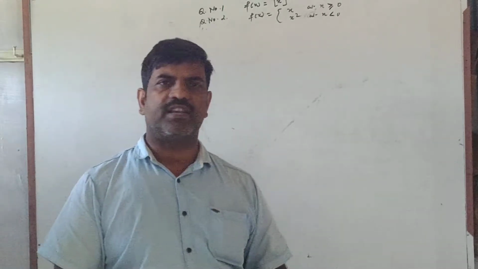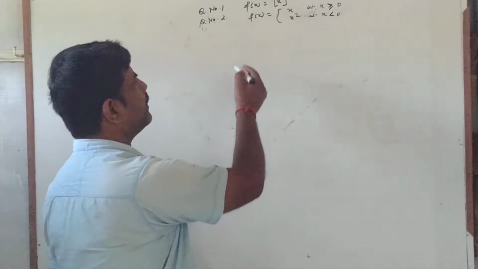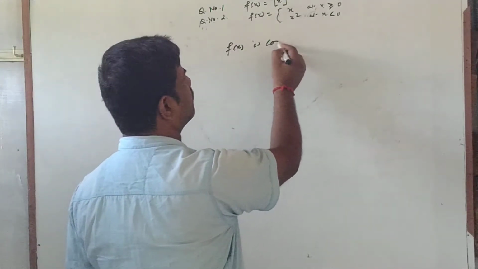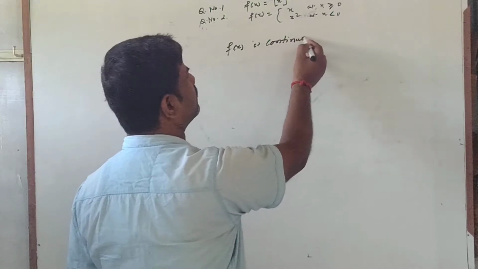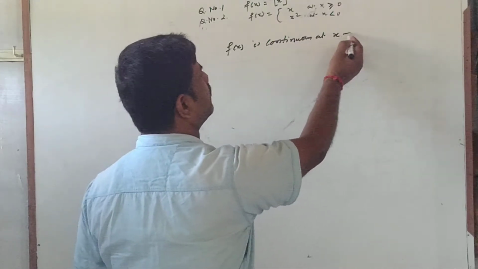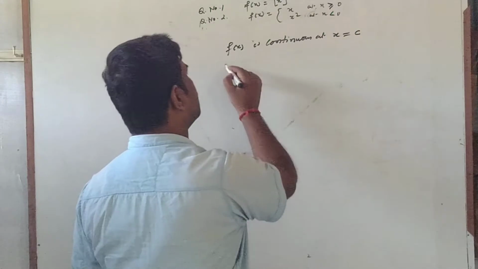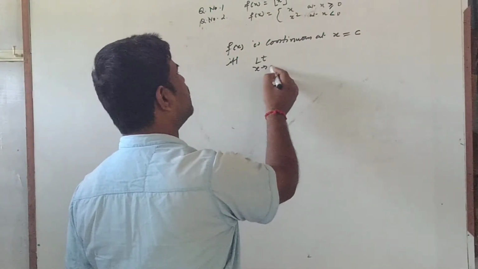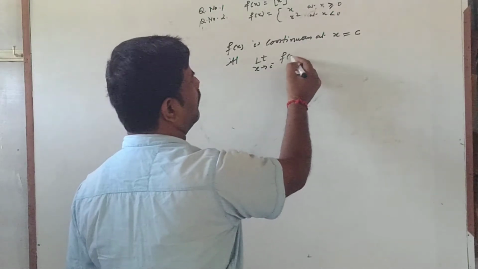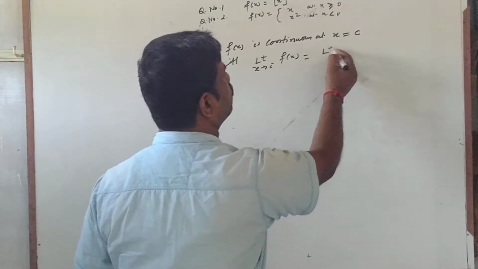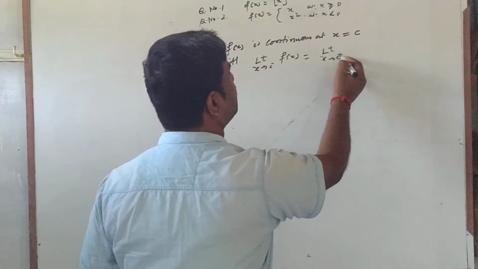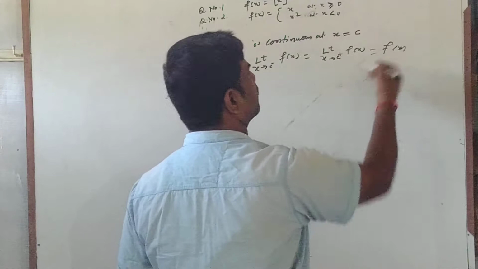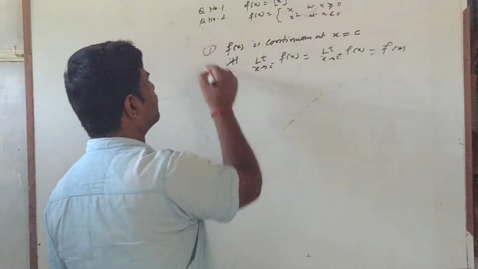A function f(x) is continuous at x equal to c if and only if limit x tending to c minus, that is the left hand limit of the function, equals limit x tending to c plus f(x), and it is nothing but the value of the function. This is the first case.